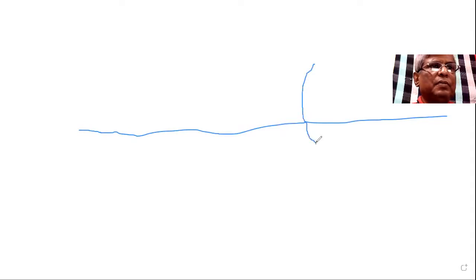So please see here. This line should be straight, and since we are drawing this figure on the software, you can see this.